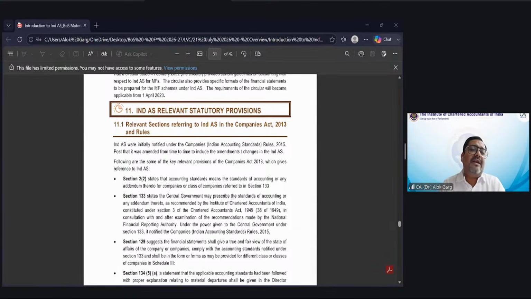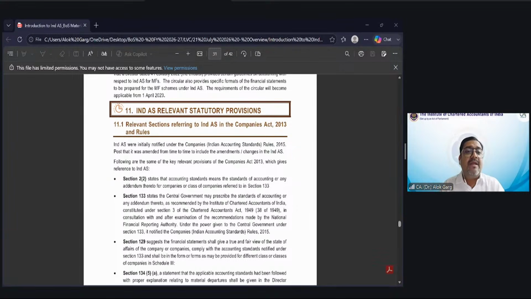Talking about the net worth criteria, section 2 clause 57 gives the definition of net worth. It covers paid up share capital plus securities premium plus reserves created out of profit, minus miscellaneous expenditure to the extent not written off. Sir, will revaluation reserve be part of the net worth? The answer is no. Sir, will money received against share warrants be part of the net worth?